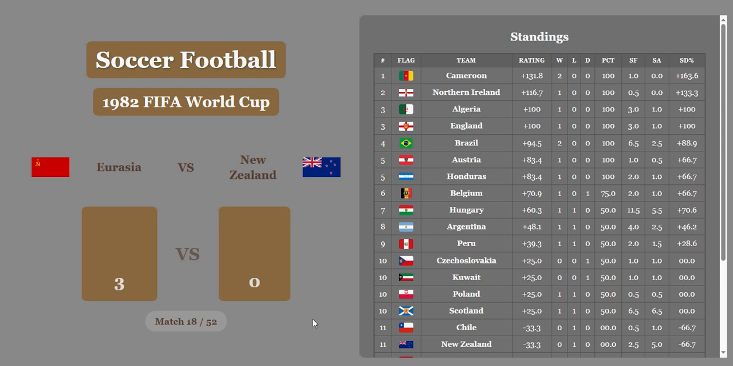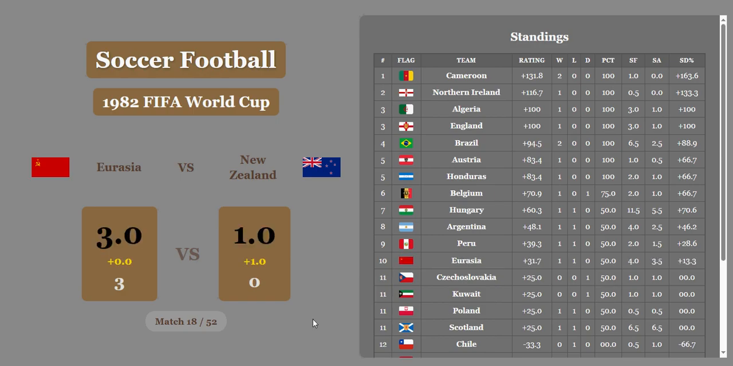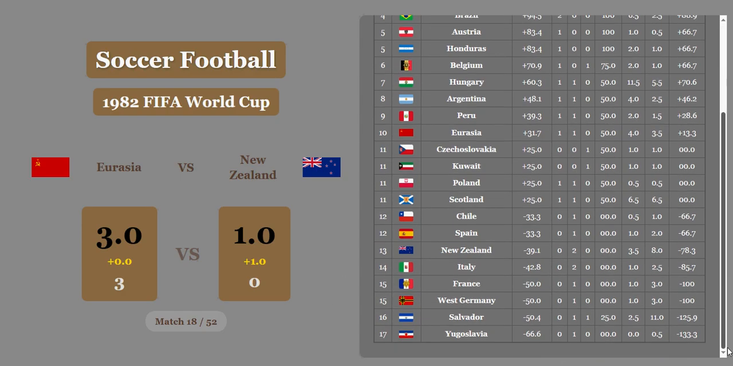Eurasia versus New Zealand. Eurasia with a huge win over New Zealand. New Zealand's going to get 1 goal, but that's not going to be nearly enough. And Soviet Union now in 10th. And we can see New Zealand down in 13th now. Yugoslavia in last place.